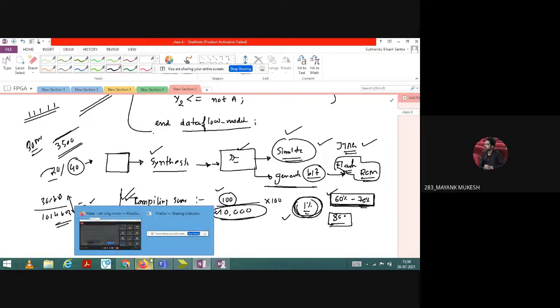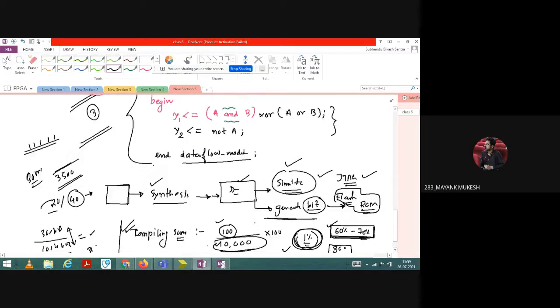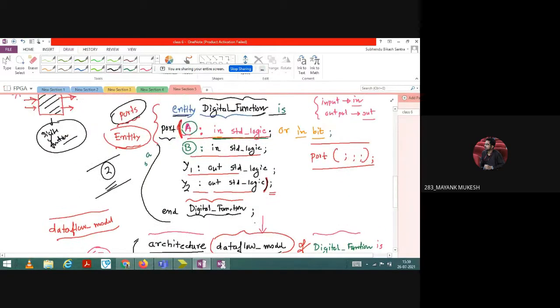Sir, can you please scroll up? Yes, here. Sir, in this place you have used input standard logic. If we want to flash a program onto the FPGA board, then we have to write the port number in place of standard logic.